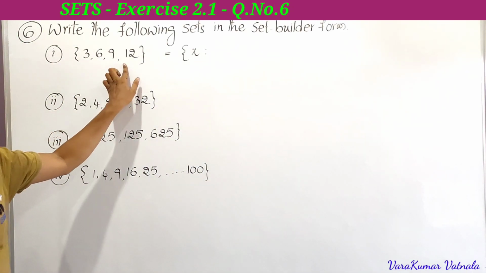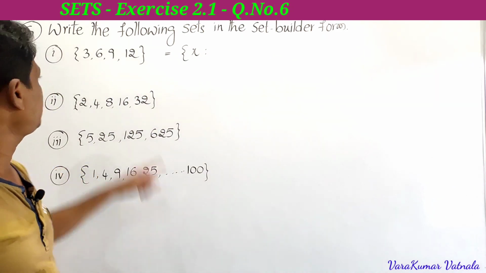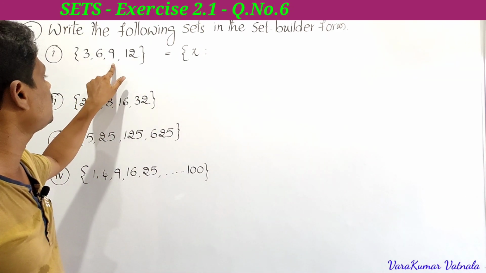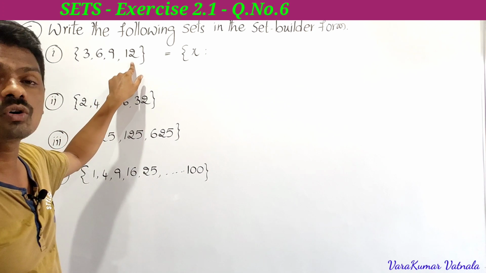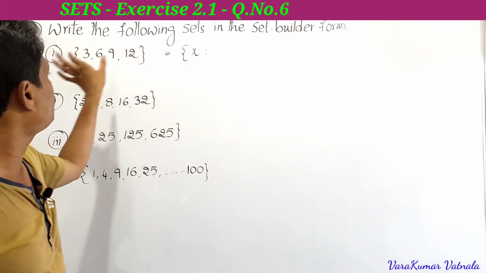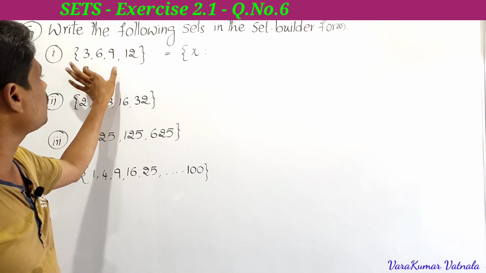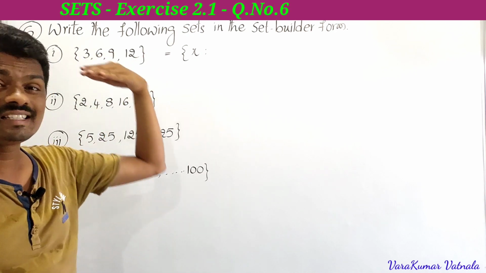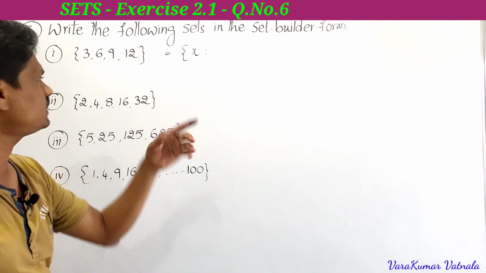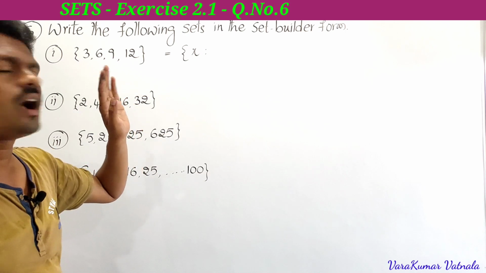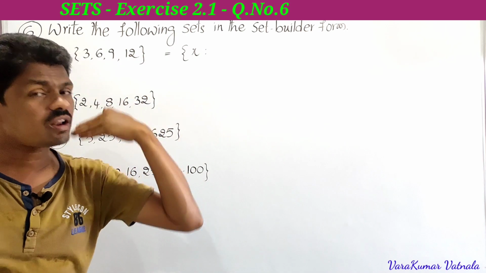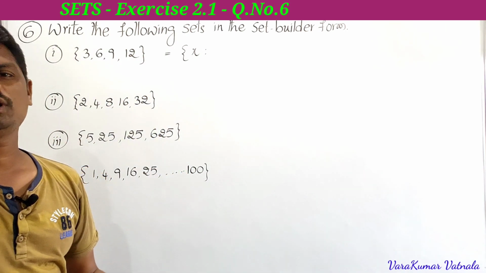These are multiples of 3. So 3 into 1 is 3, 3 into 2 is 6, 3 into 3 is 9, 3 into 4 is 12. So x is a multiple of 3 and x less than 13. Less than 13, here only 12 is there, or we can say x less than or equal to 12. We can write in both ways.